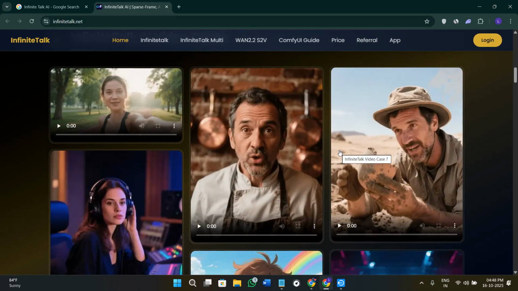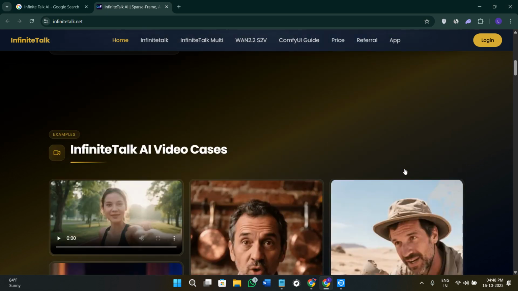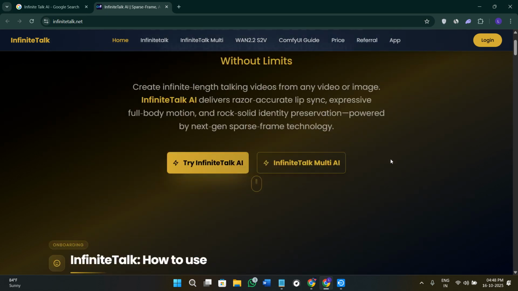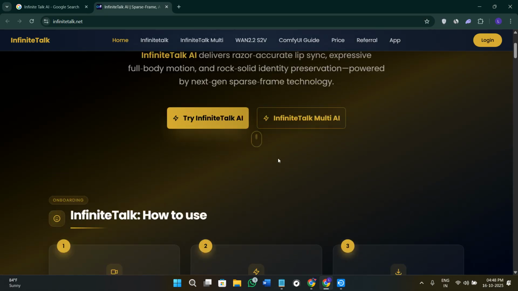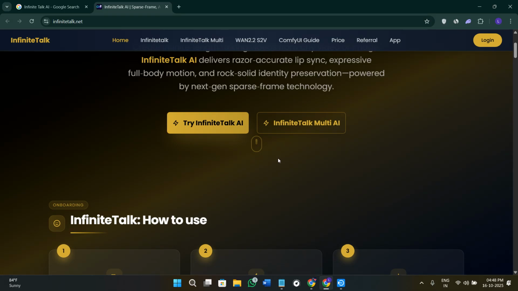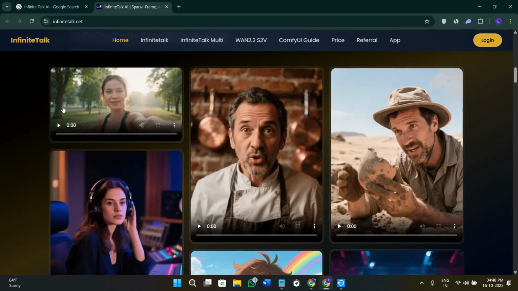Now unlike Sora 2, which is still invite only, Infinite Talk AI lets anyone generate high quality videos instantly. It also supports long conversations, multiple speakers, and live translation that makes it ideal for YouTube, news, and marketing content. Now there are many people that are saying that it is so advanced that it looks like real people are talking, not 3D models. You can also just take a look at the samples in this video.